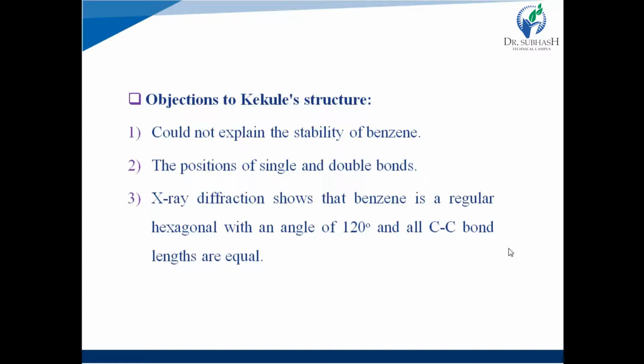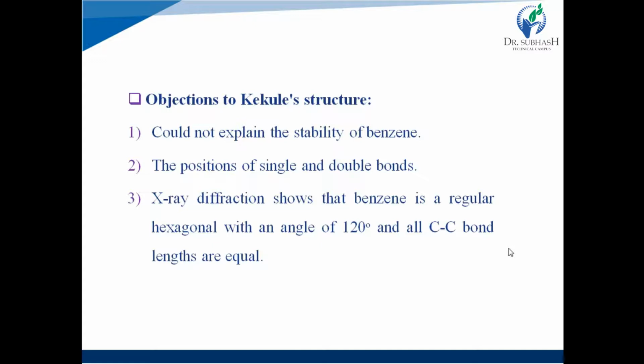The second is the position of single and double bonds. Alternate single and double bonds are present, but their actual positions are not explained by the Kekule structure.